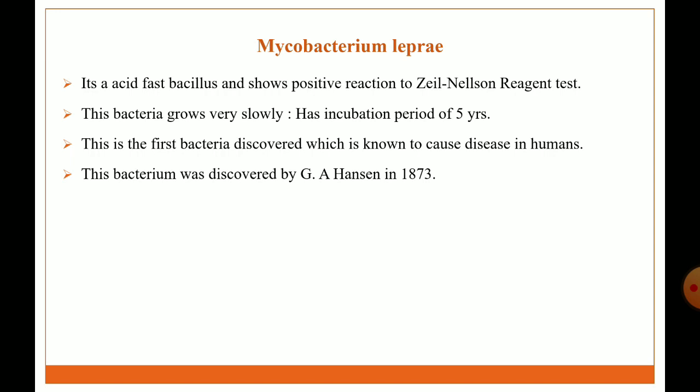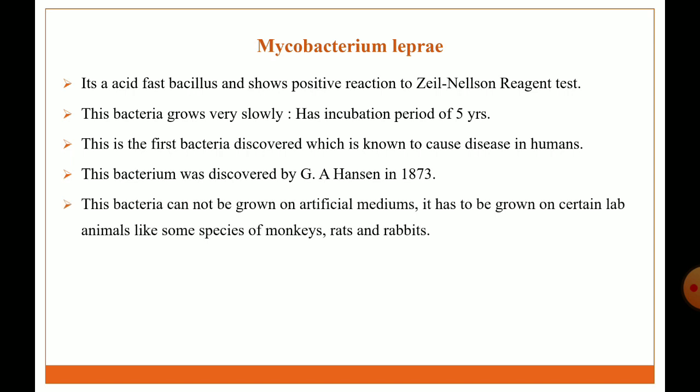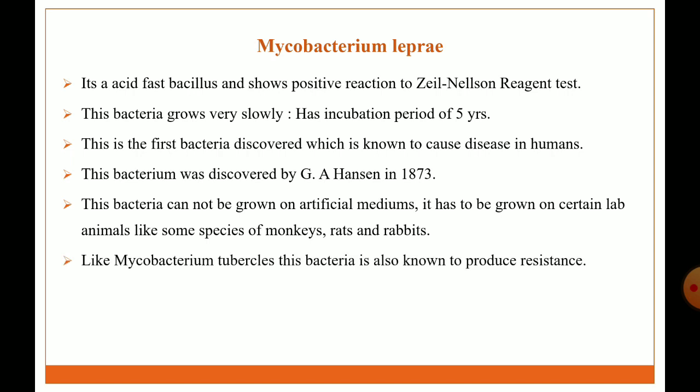This bacterium was discovered by G. A. Hansen in 1873. This bacteria cannot be grown on artificial media. It has to be grown in certain lab animals like some species of monkey, rat and rabbit. Like Mycobacterium tuberculosis, this bacteria is also known to produce resistance against drugs.